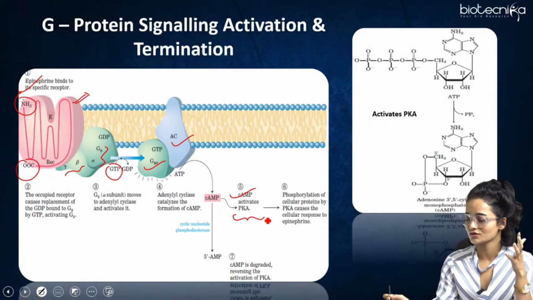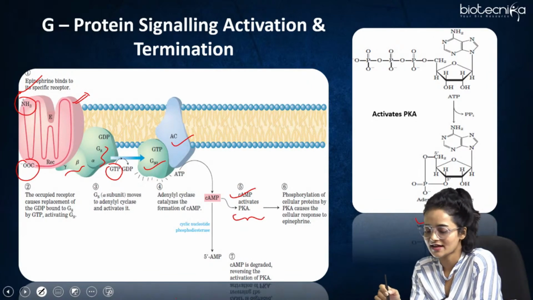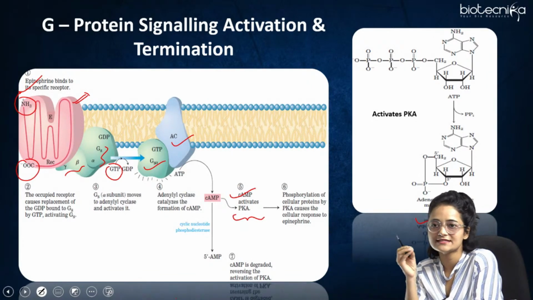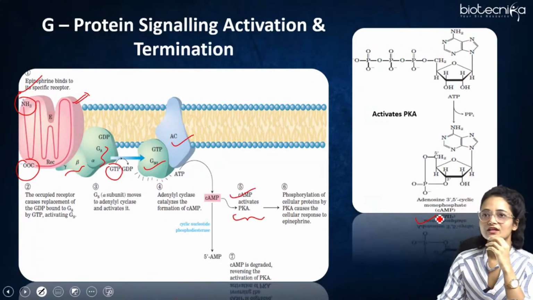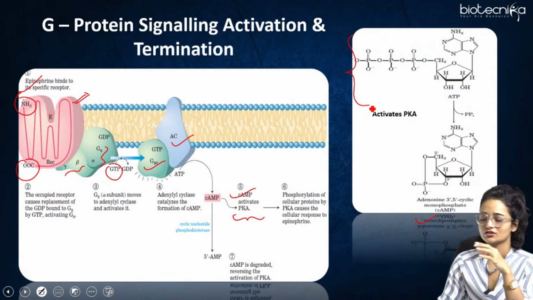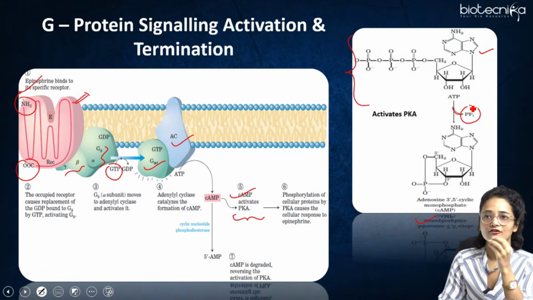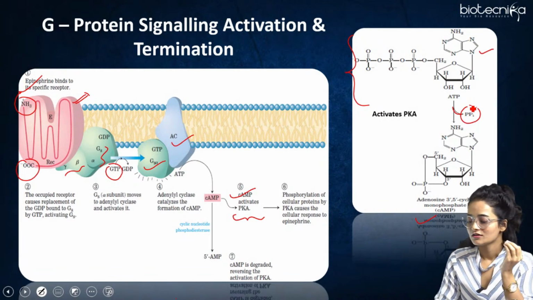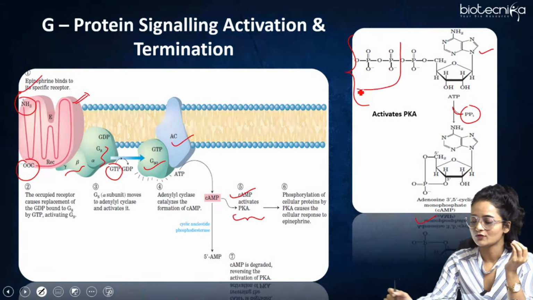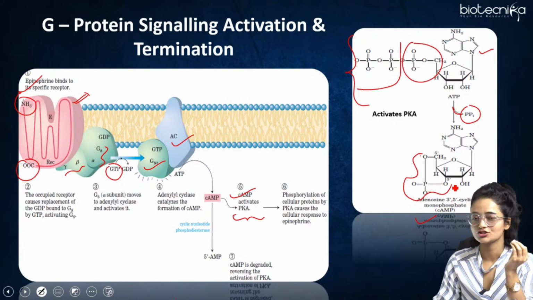So here is the structure of the cAMP which is being given. What is given in the structure is how cAMP is formed from ATP. This is the ATP molecule. You can see there are 3 phosphates with which the ribose sugar is attached, and there is adenine here. Then the PPi, the phosphate groups, are removed. Two of the phosphate groups are removed, and 1 of the phosphate groups remains, which in the cyclic form attaches to the 3' end, right?